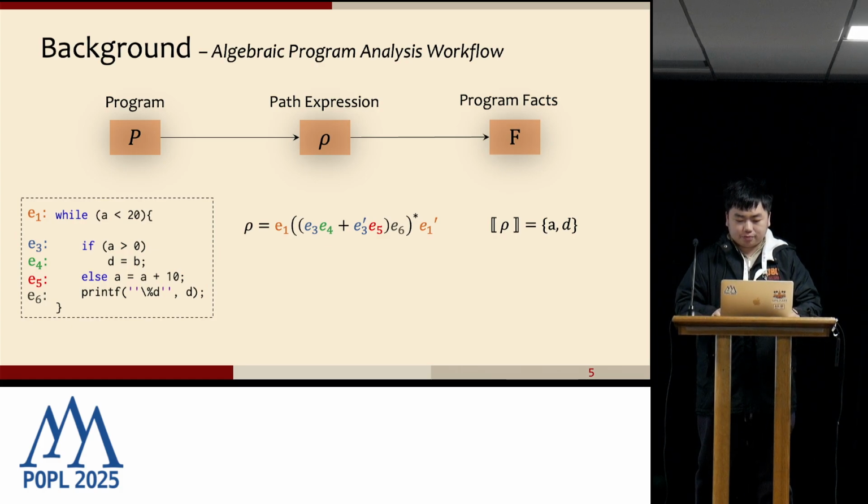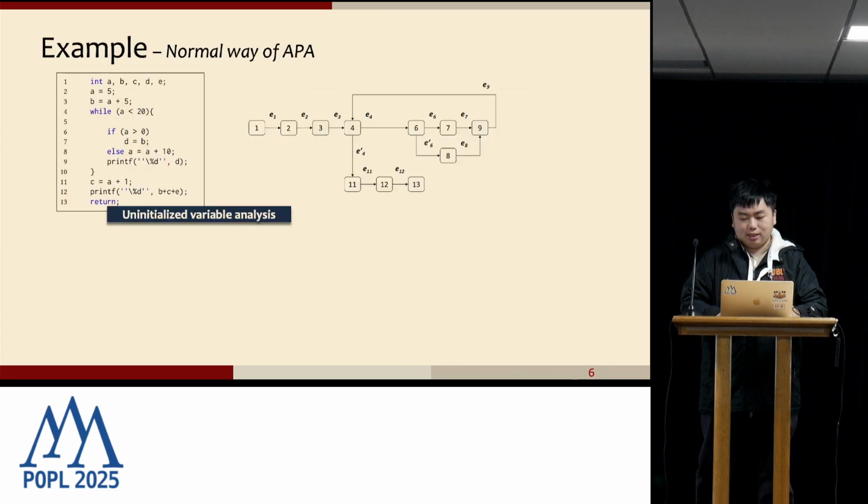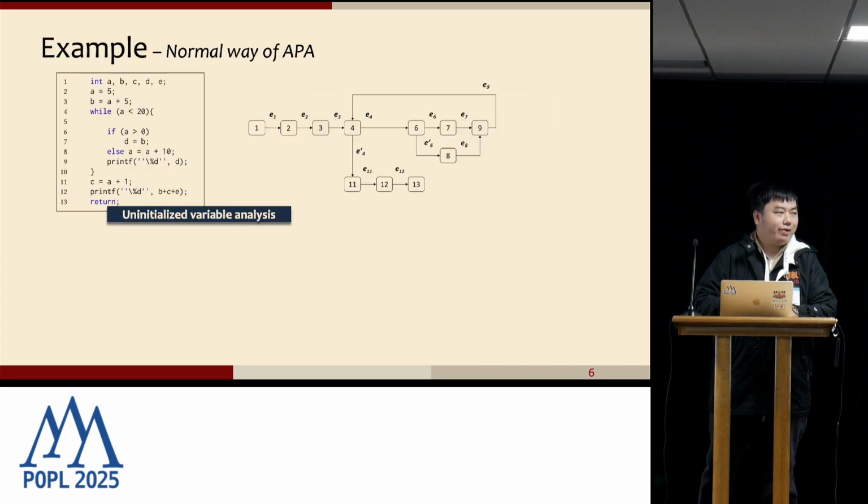After that, we can define our abstract domain based on the analysis task, and then interpret the path expression into the abstract domain. After the interpretation is finished, we get the final program facts of rho, which is the analysis result we want. So let me give a very simple example.